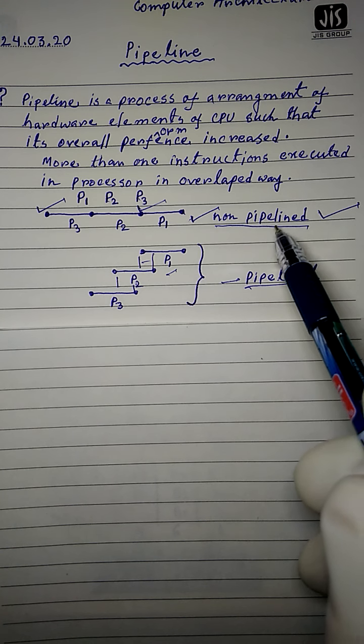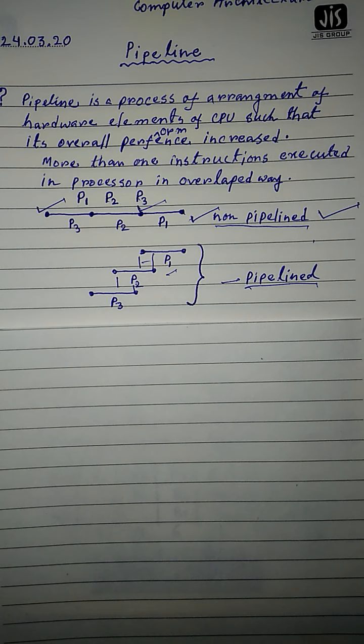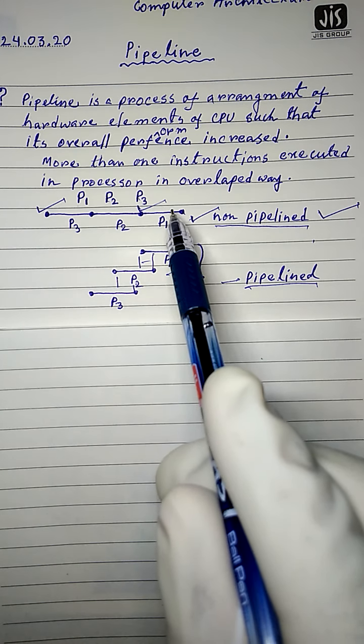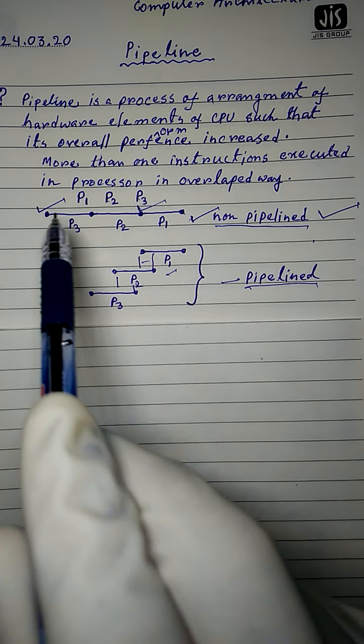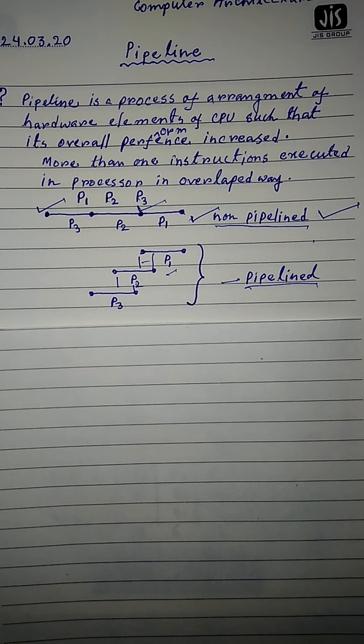So in non-pipeline architecture, suppose P1 needs 2 time quantum to complete its execution, P2 needs 3 and P3 needs 5. So a total of 10 time quantum is required.